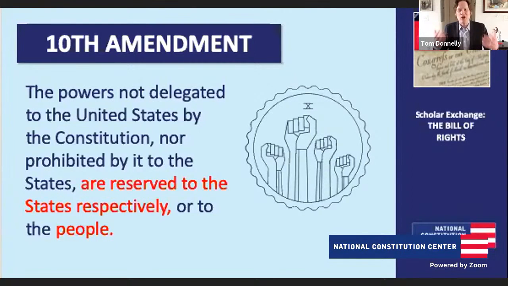And more broadly, Kerry, I think the other thing to keep in mind is that American constitutional history in part is a story about how we turn the Bill of Rights into a true national charter of freedom. At the founding, it applies only to the national government, but with the 14th Amendment after the Civil War and then later Supreme Court decisions, we extend many of those Bill of Rights protections to state abuses, so that the Bill of Rights truly applies to all levels of government, national and state, together and broadly.